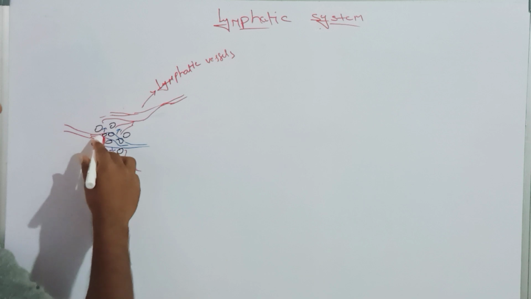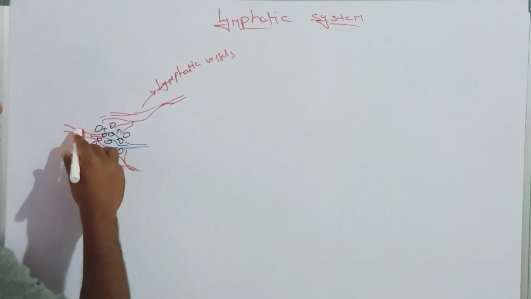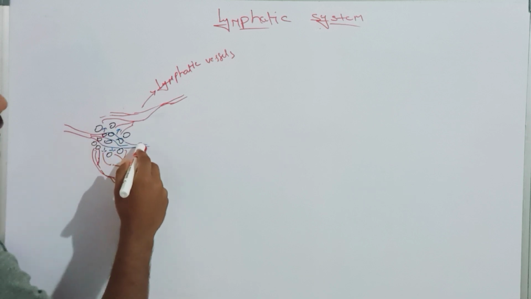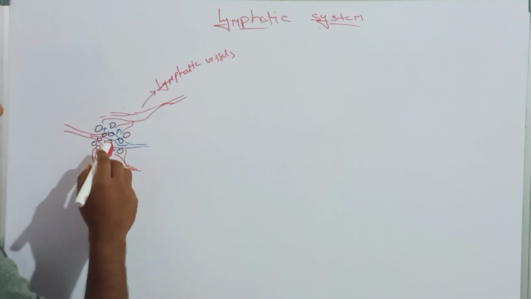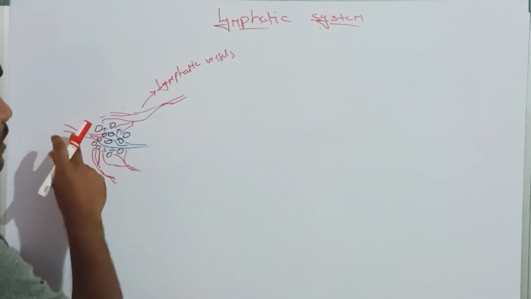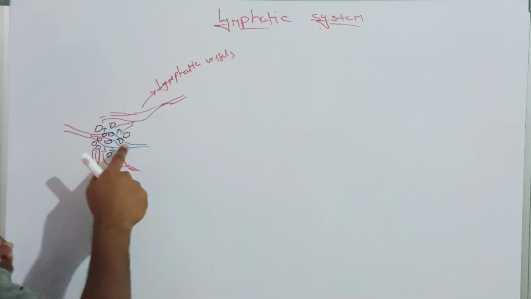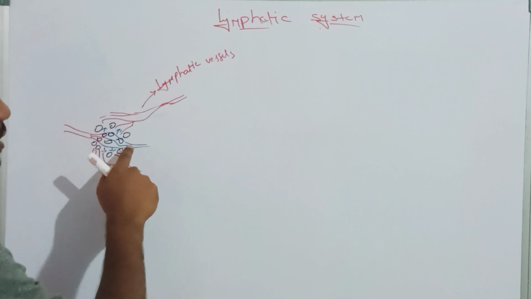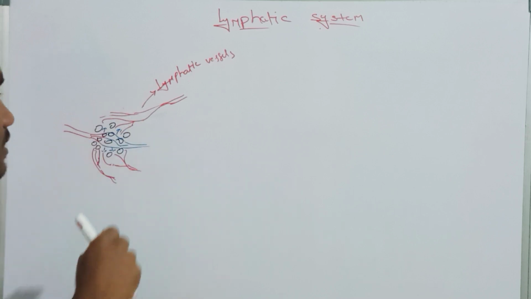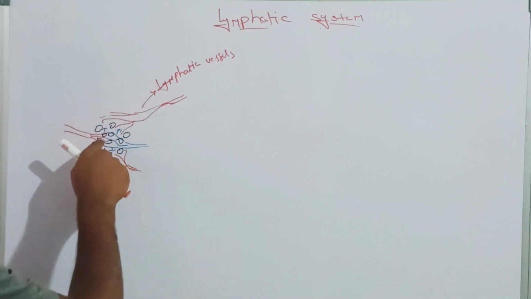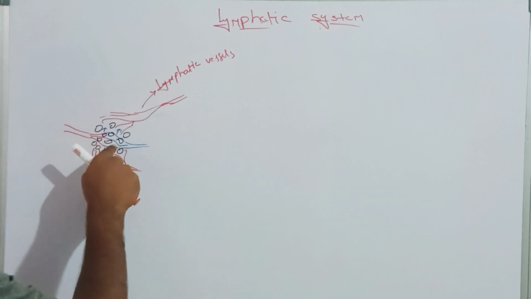So while passing from the artery blood vessels to the vessels of the veins, there are capillaries. These are the capillaries of arteries, these are the capillaries of the veins.